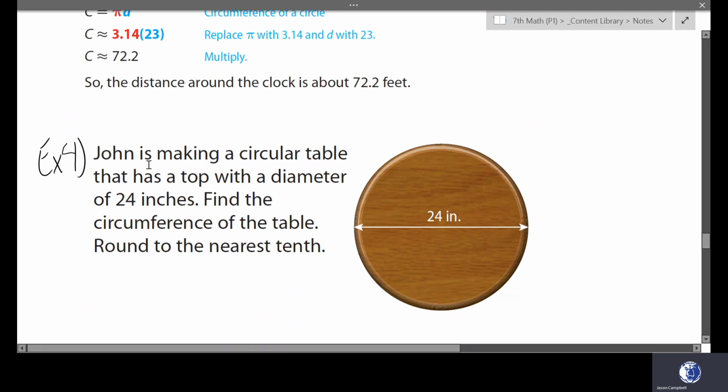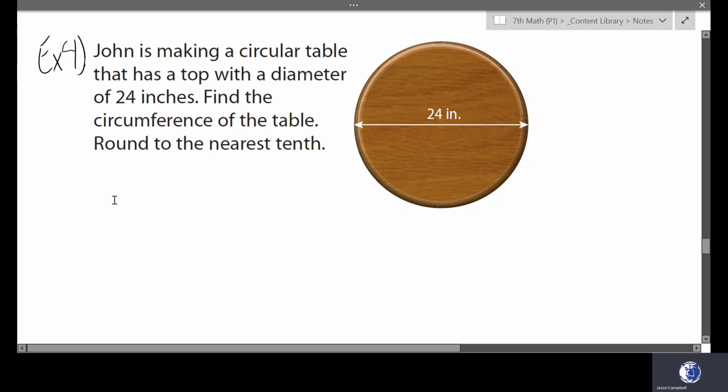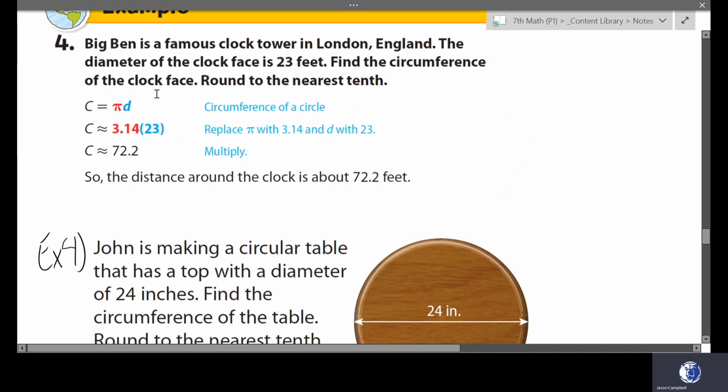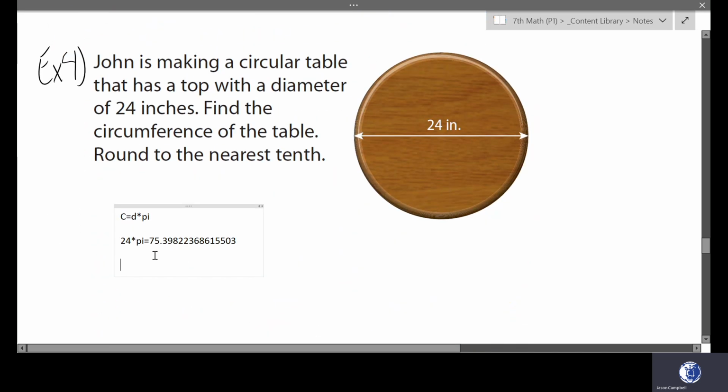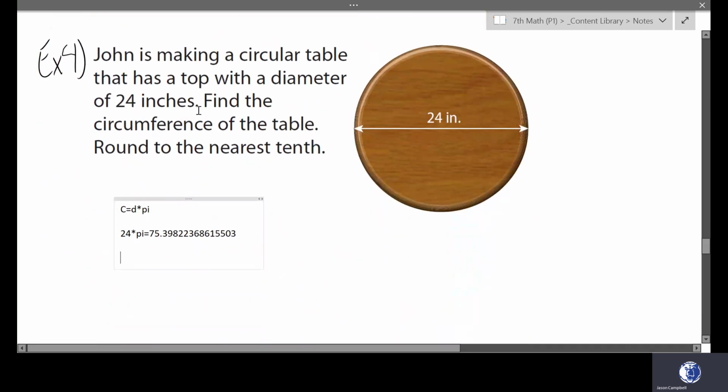In our next example 4, it says John is making a circular table that has a top with a diameter of 24 inches. Find the circumference of the table, round to the nearest tenth. Well, we know that the circumference is equal to the diameter multiplied by pi, and it gave us the diameter of 24, so all we have to do is 24 multiplied by pi. It does say to round to the nearest tenth, so we'll round 75.39 up to 75.4. Let me copy. Do I still have my sentence copied? I do. So the circumference of the circle is about 75.4 inches.